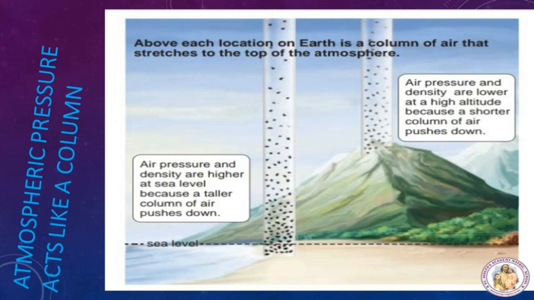The atmospheric pressure we normally refer to is the air pressure at sea level. Air gets thinner with increasing altitude, hence the atmospheric pressure decreases as we go up in the mountains. On the other hand, air gets heavier as we go down below sea level, like mines. So air pressure and density are higher at sea level because a taller column of air pushes down. We can see the atoms and molecules are more. Air pressure and density are lower at higher altitude because a shorter column of air pushes down.